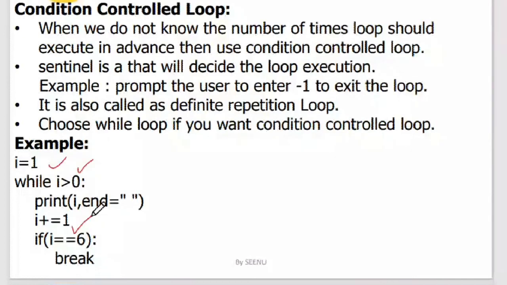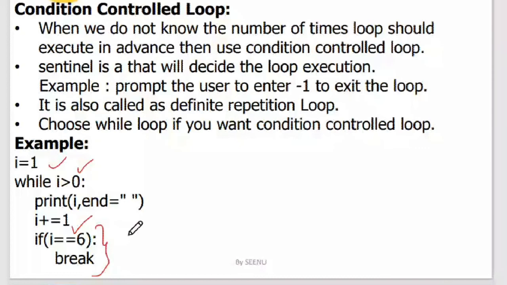Okay, so the execution of the loop will depend on this condition. If i becomes 6, then I said break. What does it mean by break? Break will come out of the immediate while loop. So it will come out of the loop, and the next iterations will not happen.